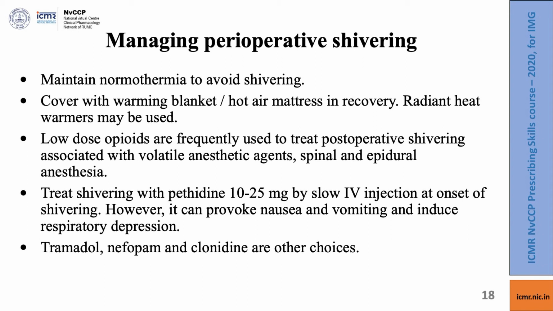the use of volatile anesthetic agents, spinal and epidural anesthesia. Pethidine 10 to 25 milligram by slow IV injection at the onset of shivering is a good choice. However, we must remember that pethidine can provoke nausea and vomiting, and if overdose can induce respiratory depression. Tramadol, nefopam and clonidine are other alternatives to pethidine which have been tried successfully in many cases of perioperative shivering.